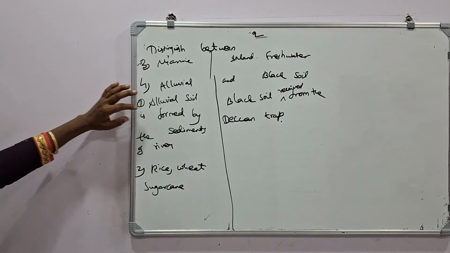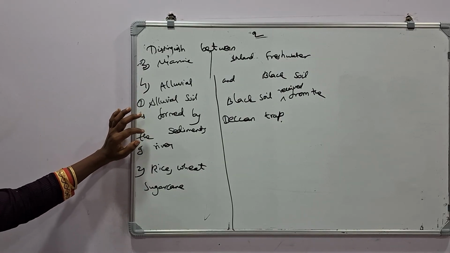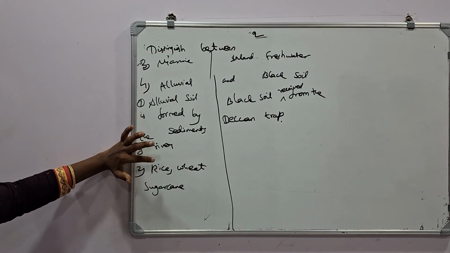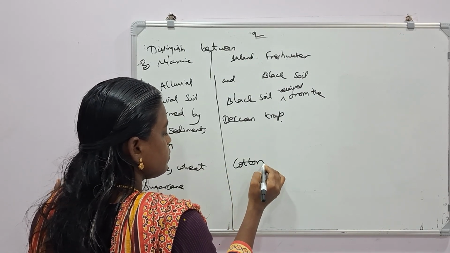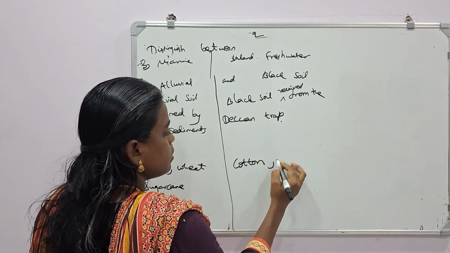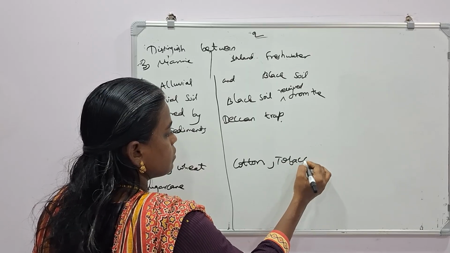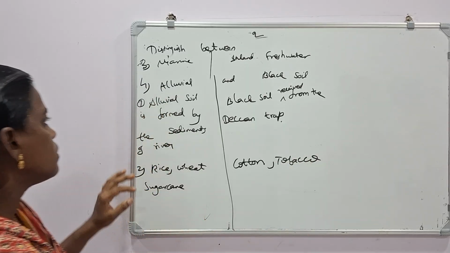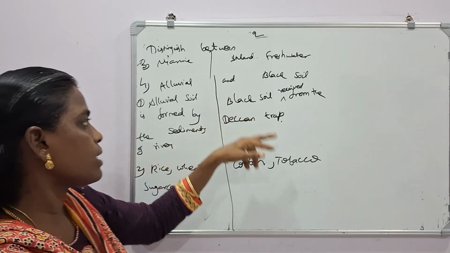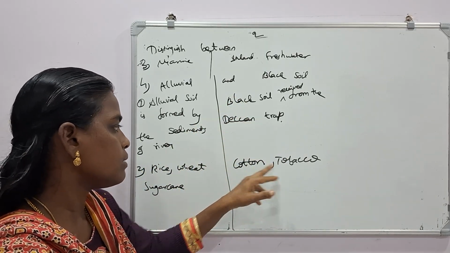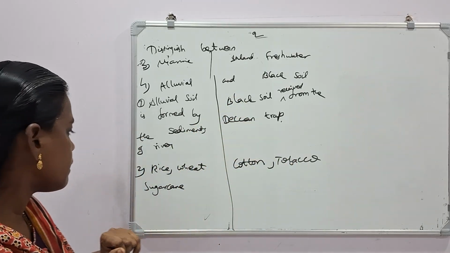So alluvial soil is useful for the production of rice, wheat, sugar cane, and black soil is useful for the production of cotton, tobacco.